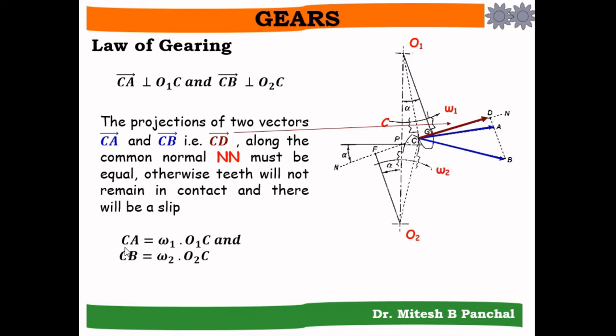So the magnitude of velocity CA is equal to omega 1 into O1C, the tangential velocity of point C when it is on gear 1, that is omega 1 into the radial distance CO1. In the same way, CB equals omega 2 into O2C. So we can have the velocity ratio, omega 1 by omega 2 equal to O2C by O1C into CA by CB. This equation is equation A.